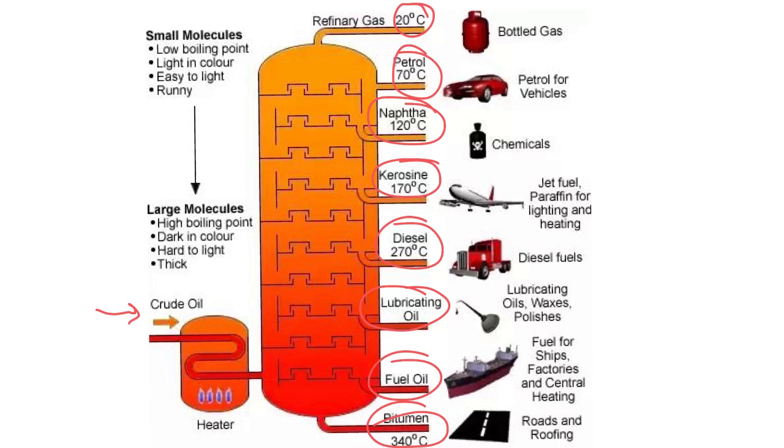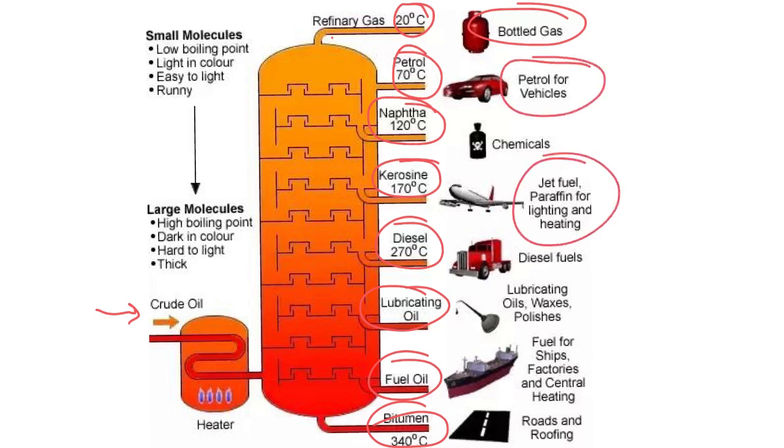You see that refinery gas is going to be the lightest one, going way up to the top, and we'll be able to take that out and use it for bottled gas. Regular petrol is going to boil out at 70 degrees Celsius, and we'll use that for vehicles. Jet fuel is going to have a different type of compound than bitumen would for roads and roofing. And so you can see that the boiling point really helps us separate out these mixtures in our crude oil. Separating out mixtures is where we're going to be going with this. How do we use the physical properties like melting point, density, and solubility to separate out mixtures? I hope that this helps you understand the physical properties of substances and how we can use those to identify the substances.